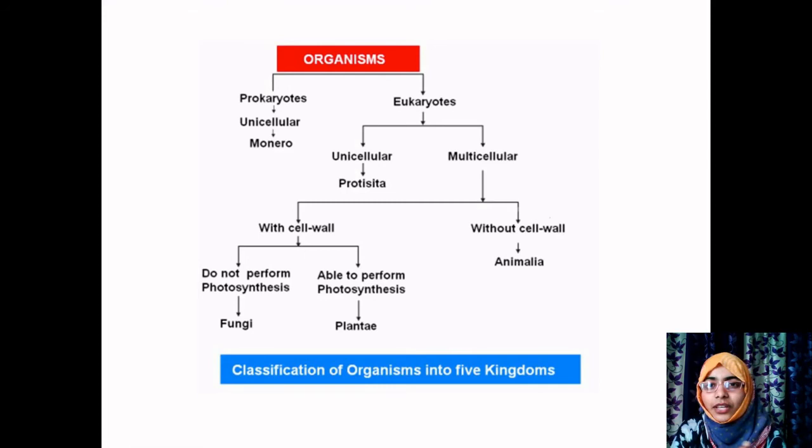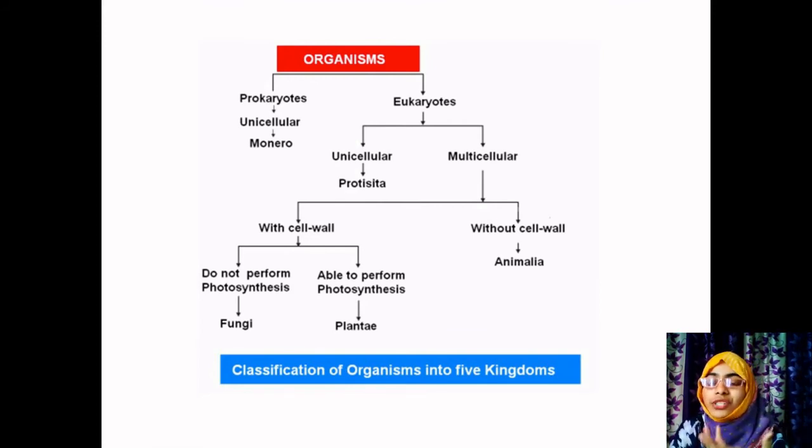You can see a classification box where organisms are divided into prokaryotes and eukaryotes. In prokaryotes, the unicellular organisms belong to the class called Monera. In eukaryotes, some organisms are unicellular and some are multicellular.